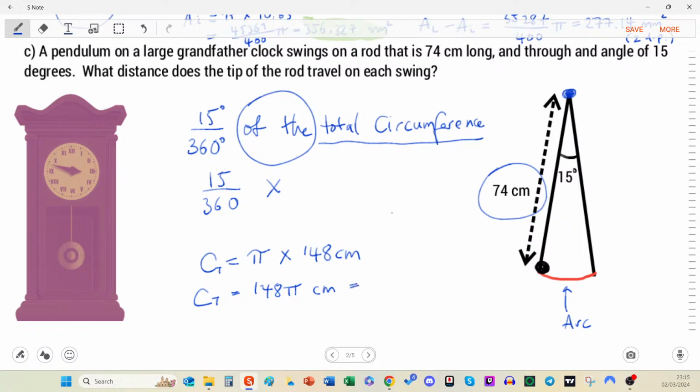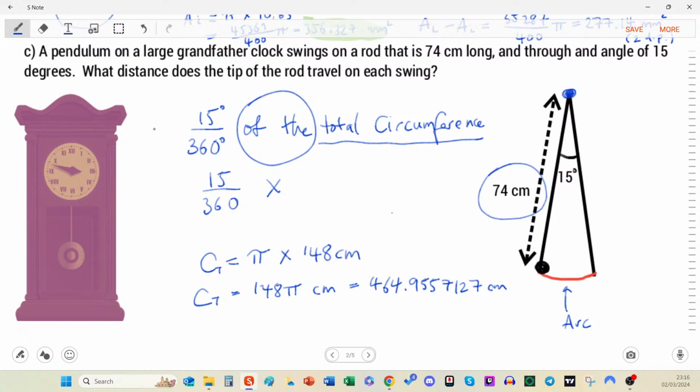But if you do like the decimal, I can write it for you. 464.955. You see the decimal at some point, you're going to cut it off and lose accuracy. So you tell me what you're going to use. Don't forget centimeters.